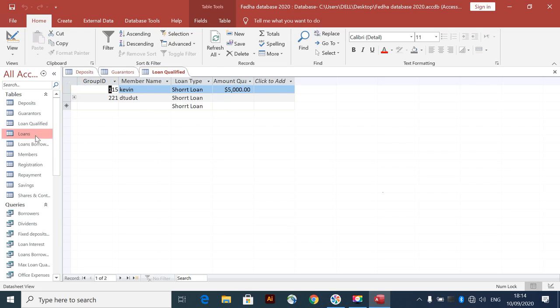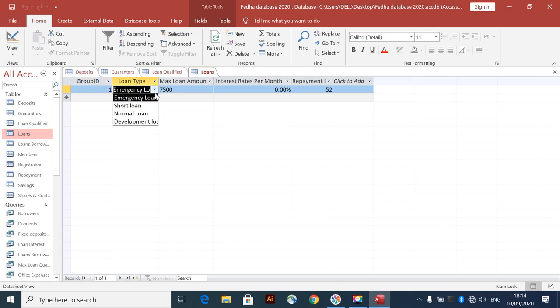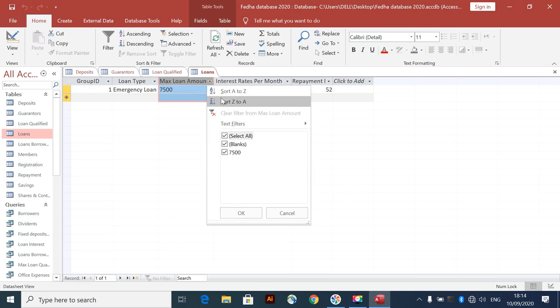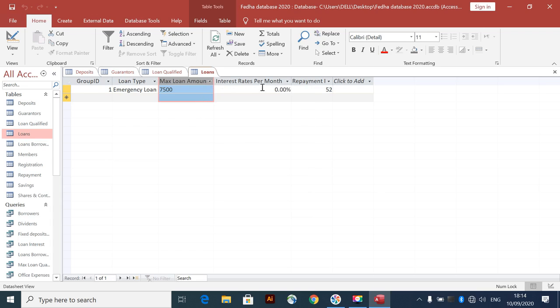Okay, so another table is the loan table. The loan table consists of the loan type, which you can select. It is a short loan, emergency loan, normal loan, and development loan. The next is the maximum loan amount. You can select these as well. If you are a member of this group, there is a maximum loan that belongs to an individual. Not everyone has the same maximum limit of borrowing. So there's an interest rate per month, repayment rate, and period.